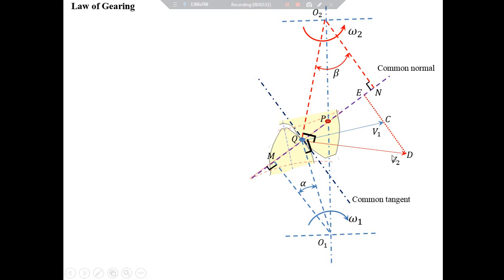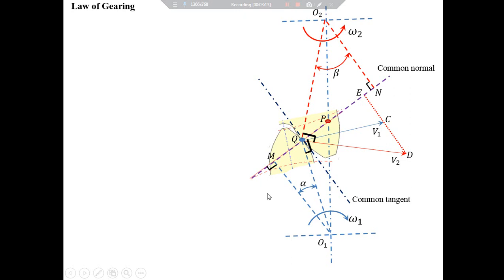Since triangle QO1M and triangle CQE are similar triangles, angle QO1M and angle CQE must be one and the same.